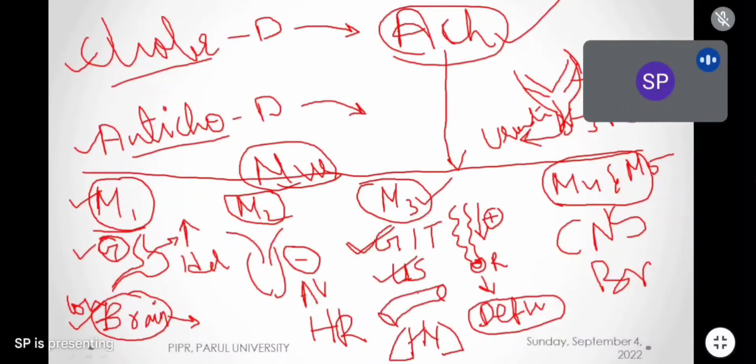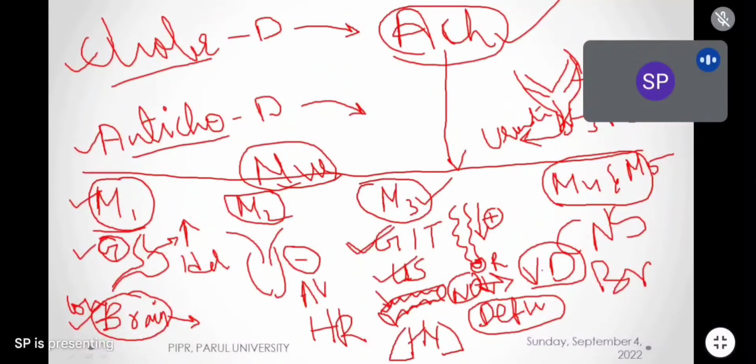And on the blood vessels, listen carefully, the blood vessels are made up of endothelial cells, right? The innermost layer of the blood vessel has endothelial cells. These endothelial cells will release nitric oxide, NO. This NO will cause vasodilation. In the last class I told you, it will cause vasodilation. When M3 receptor is activated on the blood vessels, it will release NO, and through that it will cause vasodilation.